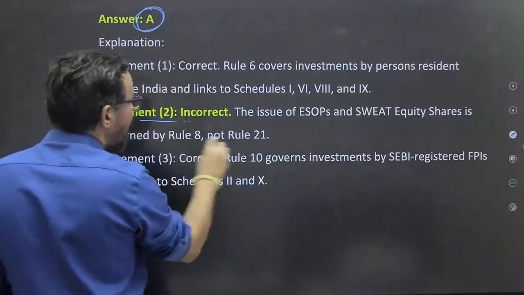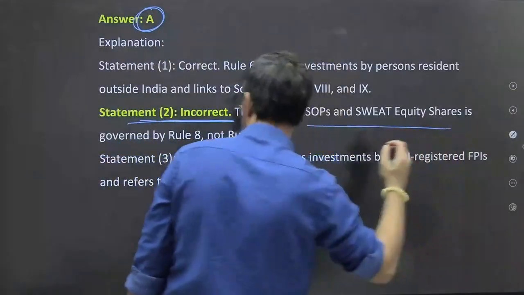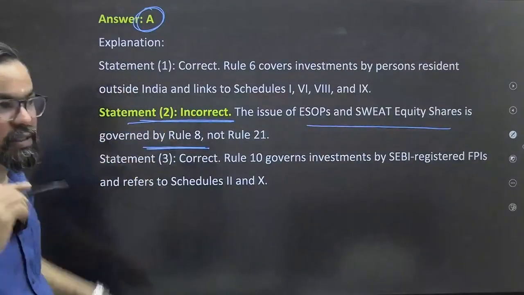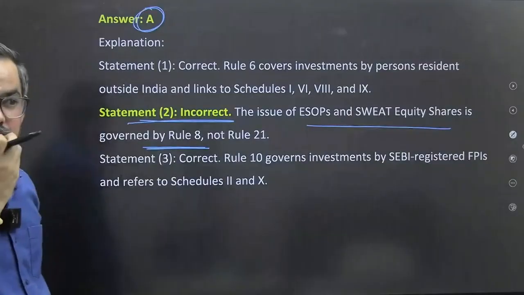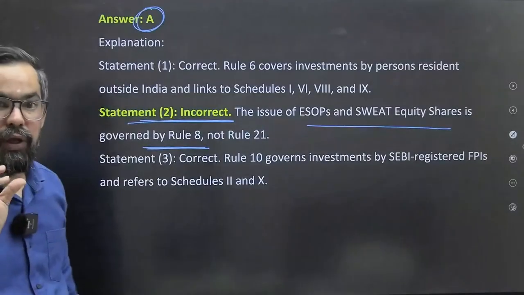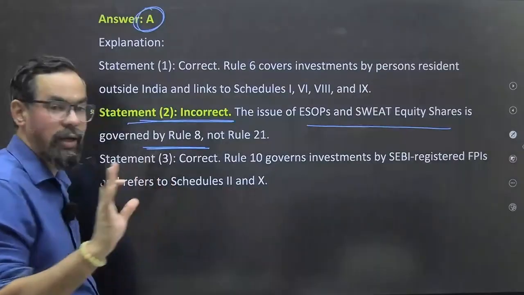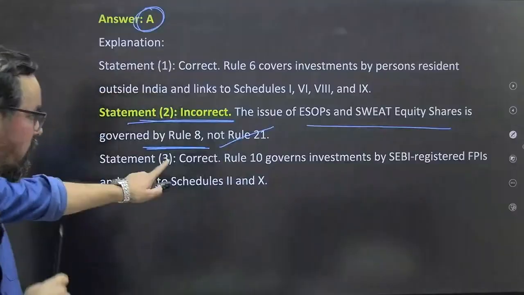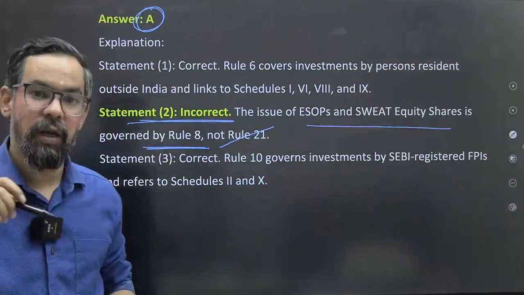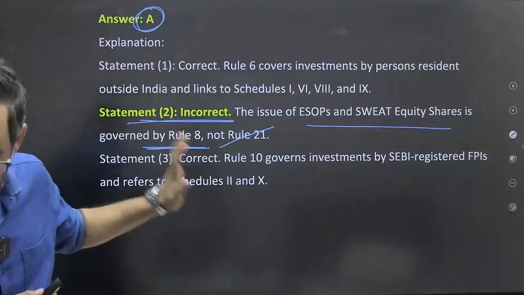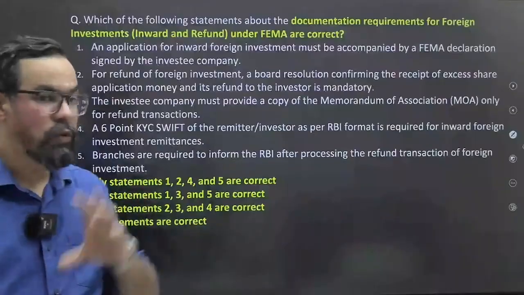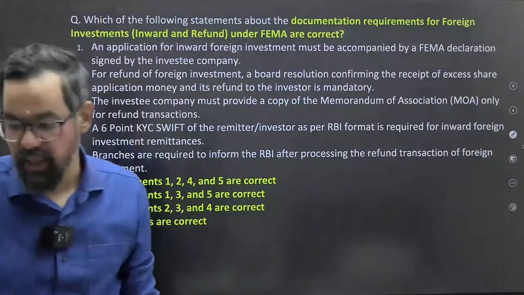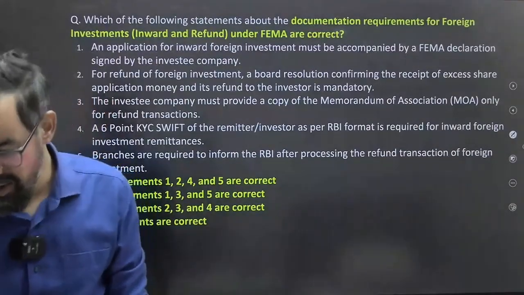ठीक है, Statement 2 is the issue of ESOP and sweet equity shares is governed by the Rule 8. Okay, that is governed by this, I recall, Rule 8, because this is something for the Indian context. It is given in section 54 or 53 of the Indian Companies Act. So that is the part जहाँ पे हमने इसको स्टडी किया था, तो that is the one. ठीक है, rest we have discussed these particular rules in our concept class में हमने ये go through किए हैं, but थोड़ा सा आप उनको एक बार at least go through करें, but do not go for any sort of रट्टाफिकेशन. ऐसा नहीं कि आप पूरा एकदम जोश में उनको रटने लगे. ठीक है, बहुत टाइम चला जाएगा.